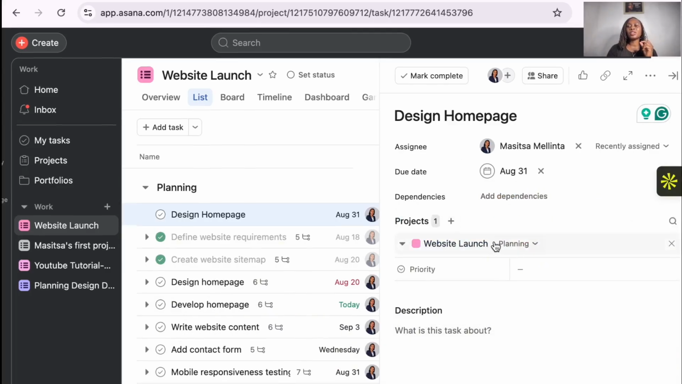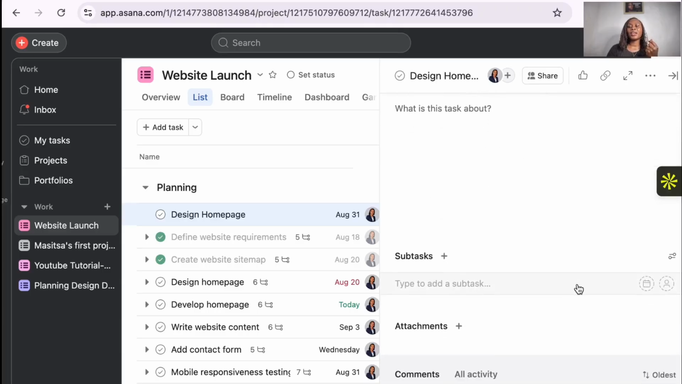Then for the project, you can see here there's planning, so there's design. You can select where you want it to be under, where you want to nest it. Is it under planning, design, development, testing, launch? You will choose where you want it to appear.